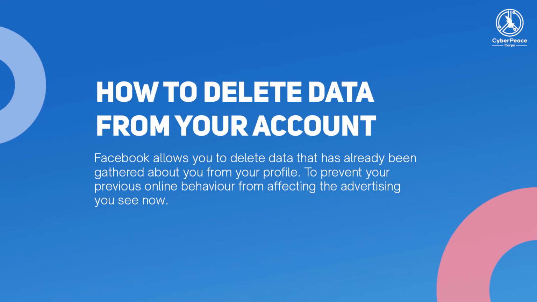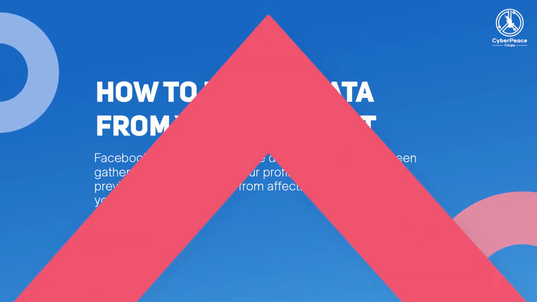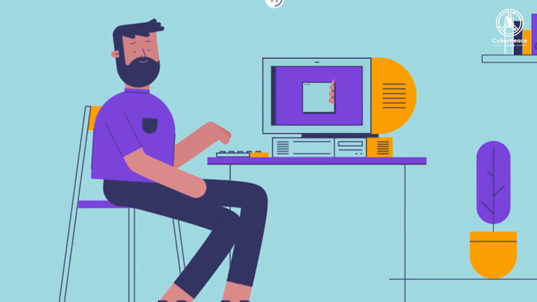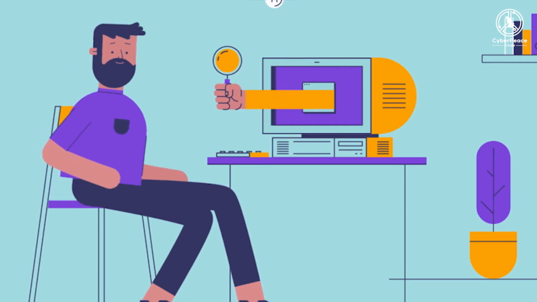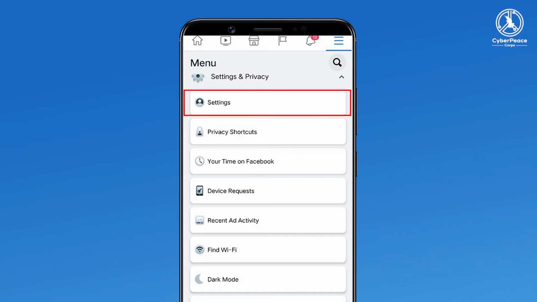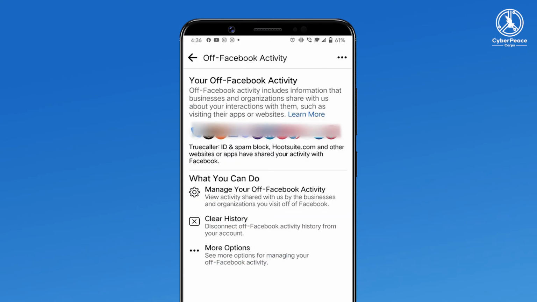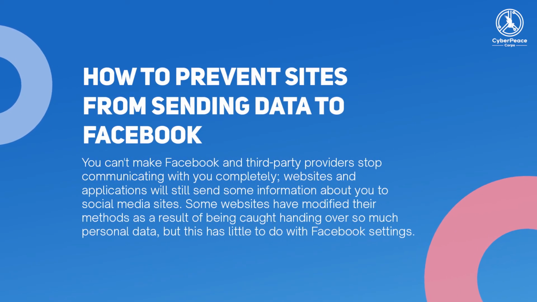How to delete data from your account. Facebook allows you to delete data that has already been gathered about you from your profile. To prevent your previous online behavior from affecting the advertising you see now, go to Settings, Your Facebook Information, Off Facebook Activity, and click or tap Clear History. How to prevent sites from sending data to Facebook.